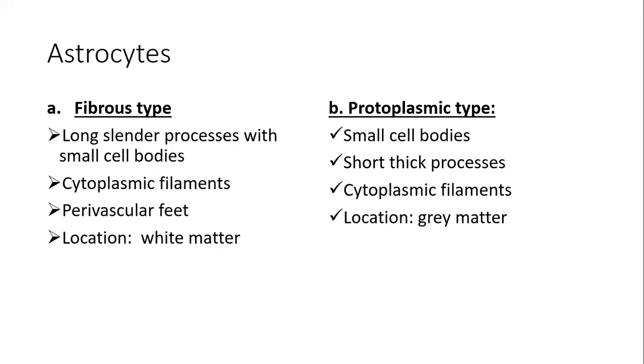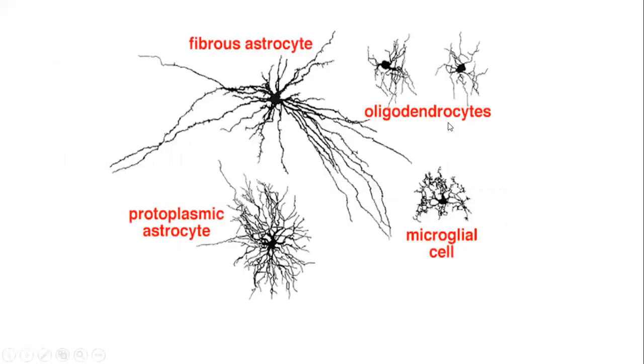So if an MCQ comes about the astrocytes, asking which type of astrocyte is a supporting cell within the gray matter of the spinal cord or brain, the answer will be protoplasmic type. Here is the diagram showing the 2 types. The fibrous type has long, slender processes and small cell bodies, whereas the protoplasmic type also has small cell bodies, but compared to fibrous type, their processes are shorter and much thicker in density.